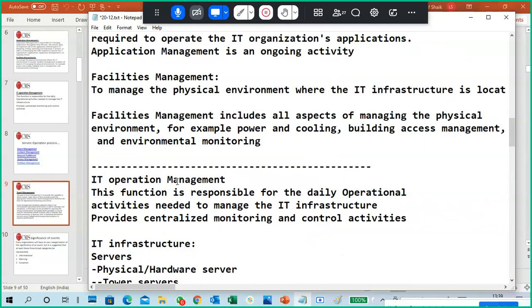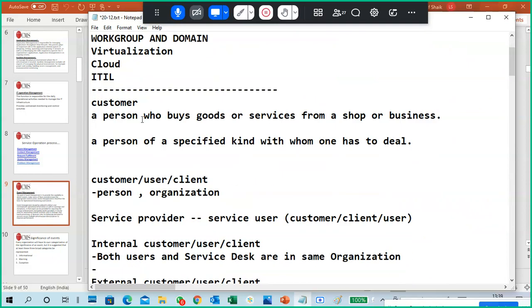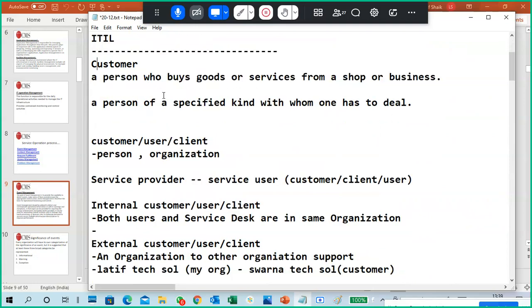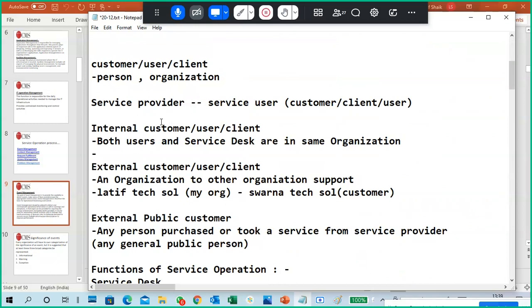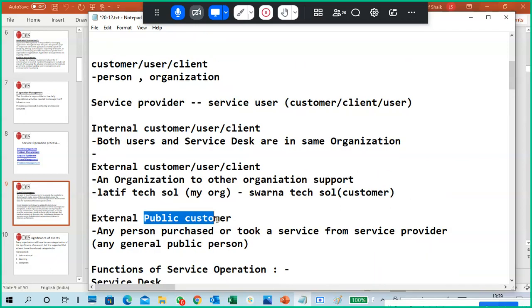Okay guys, a small conclusion. What did we discuss today? First of all, we discussed mainly customers. A public customer: any person who buys a service or goods becomes a customer, and if he has an issue he will ask the organization for help to solve it. A regular user from outside is a public customer.